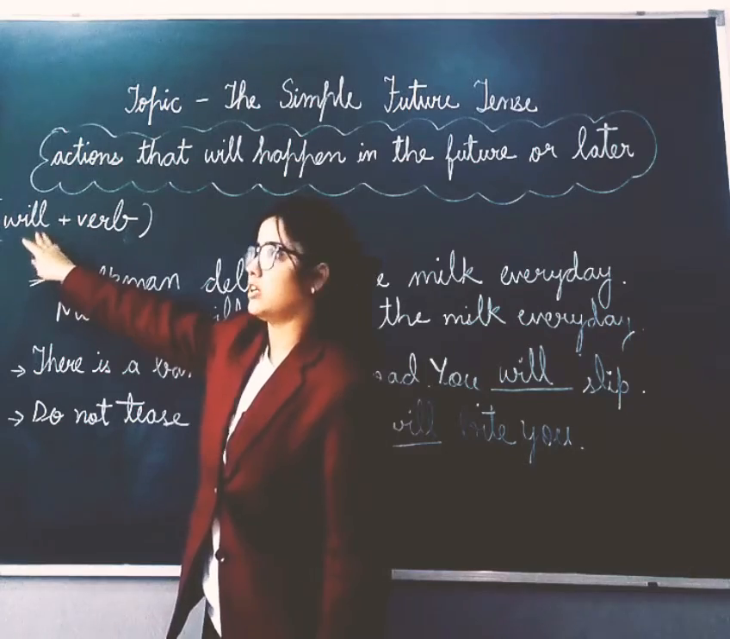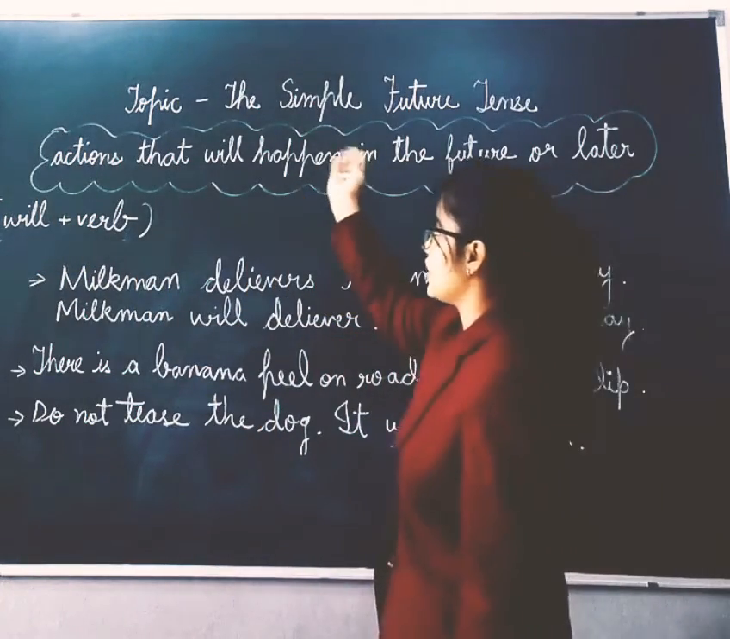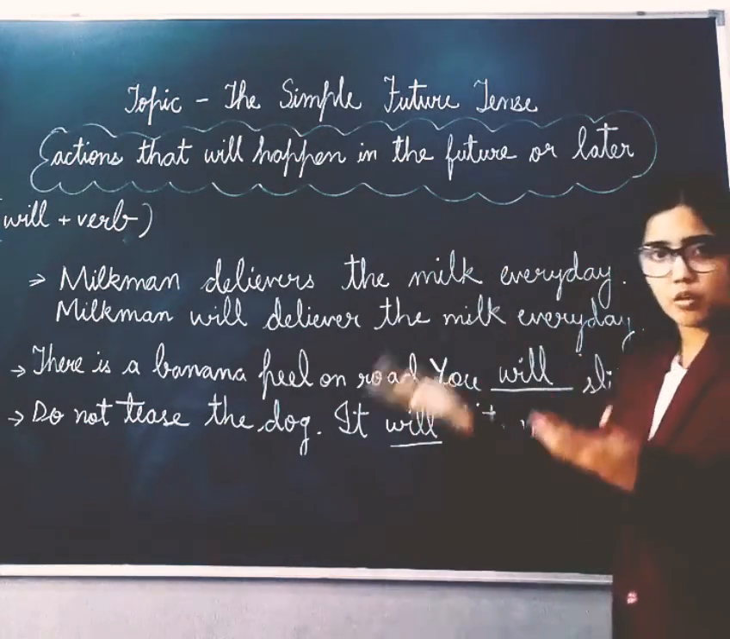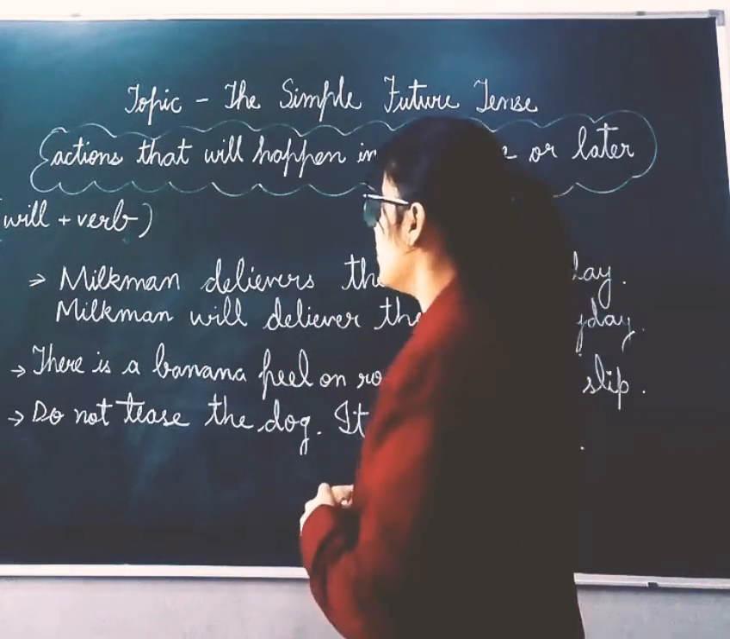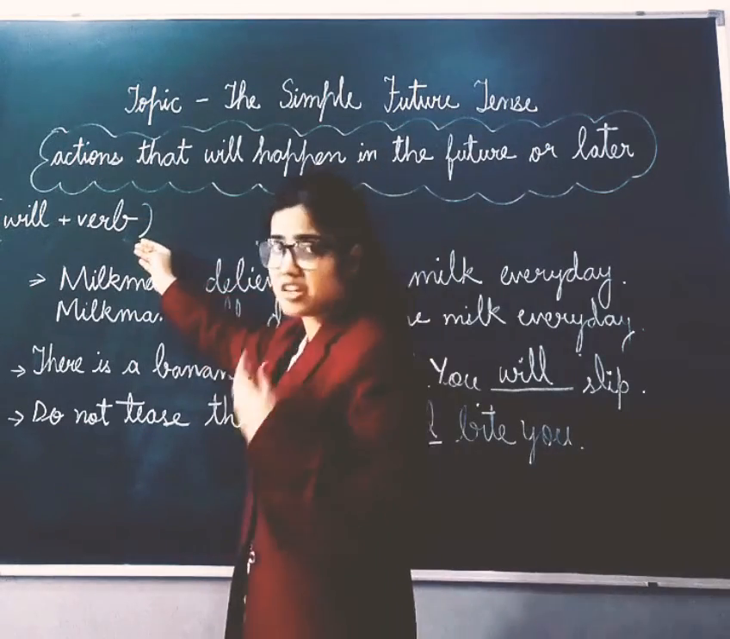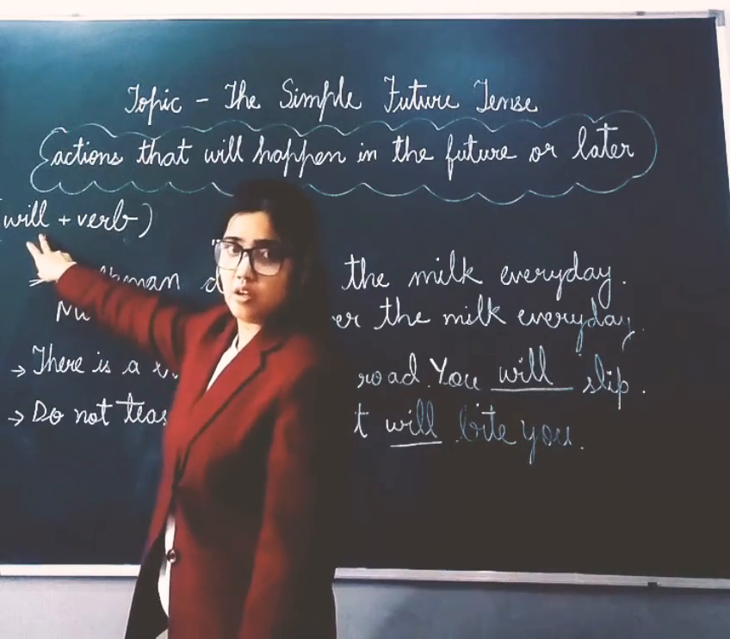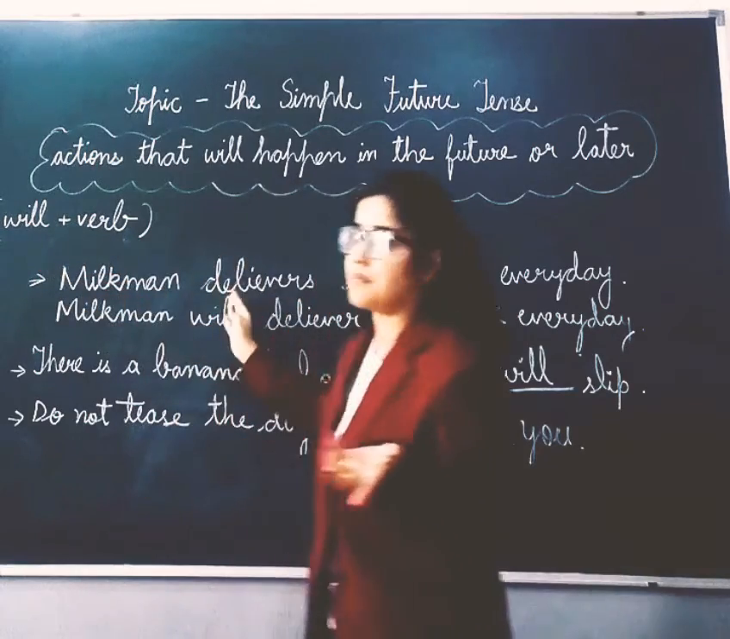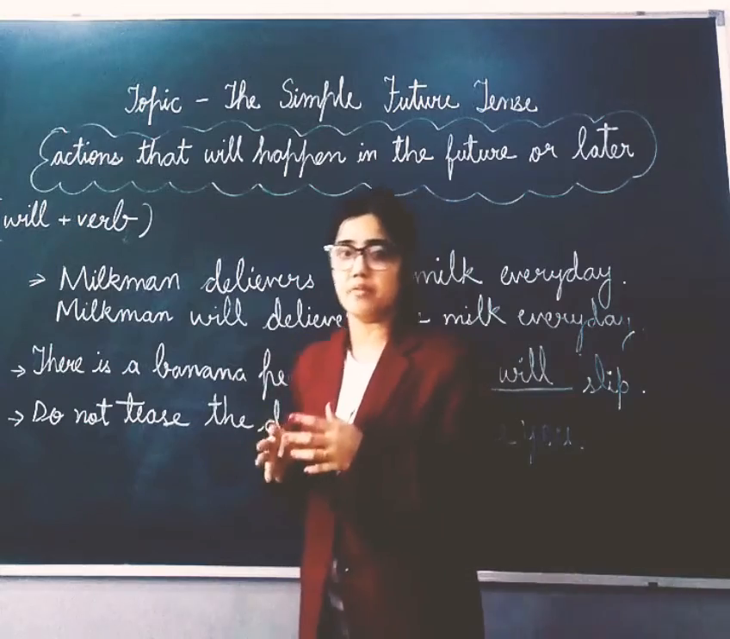Like, as I told you, actions that will happen in the future come under the category of future tense. So to express an action that will take place in the future, we add will. And where do we add will? We add will after the subject or before the verb, before the main verb.